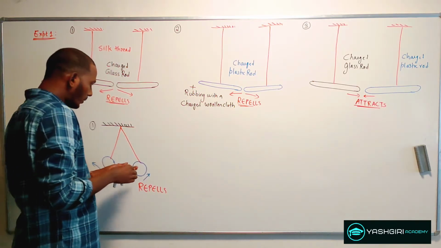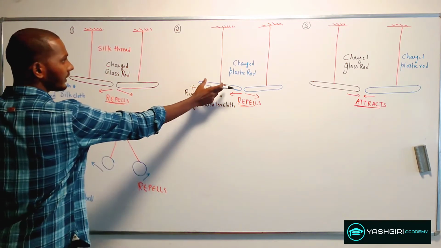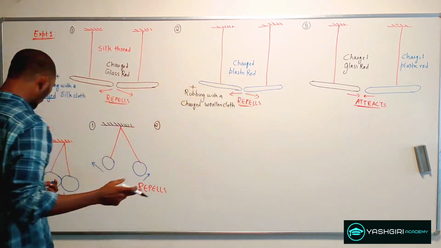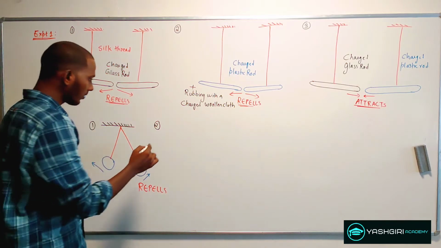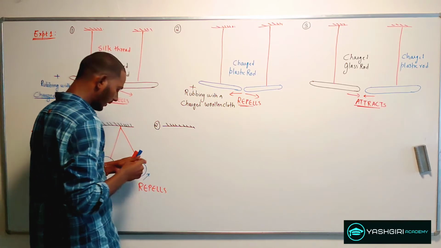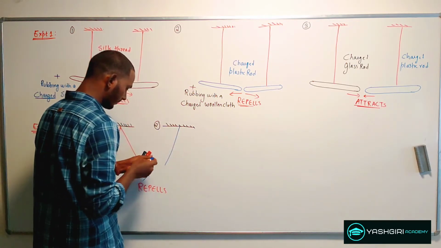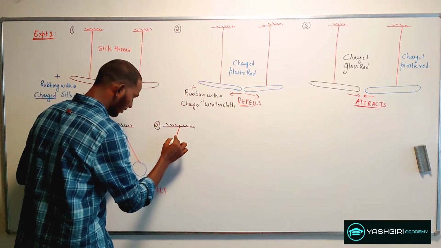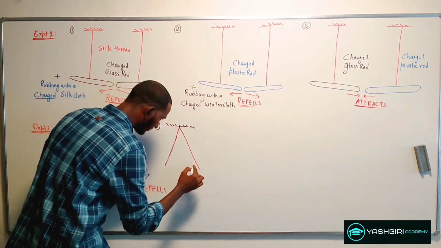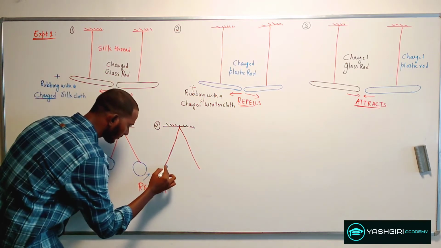And in part 2, when he touched a charged plastic rod to both the neutral pith balls, once again he observed a repulsion between these two pith balls.